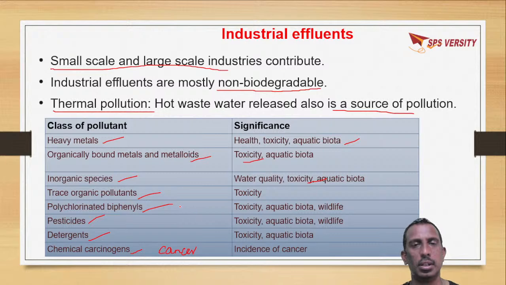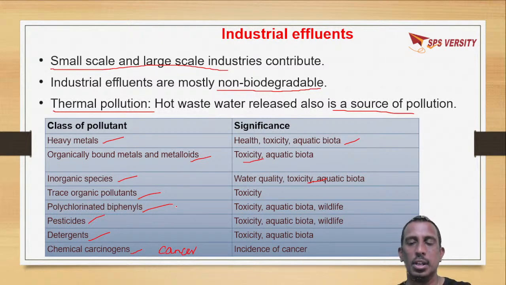Okay. So along with these pollutants, the hot waste water which is released is a major source of pollution. From the industries, a lot of waste is coming, which is called industrial effluents: heavy metals, organically bound metals, pesticides, detergents, and many carcinogens are released into water.